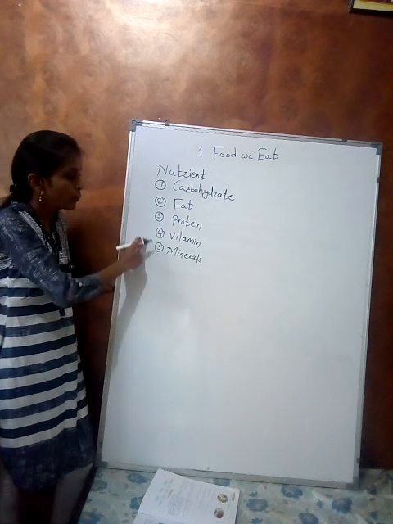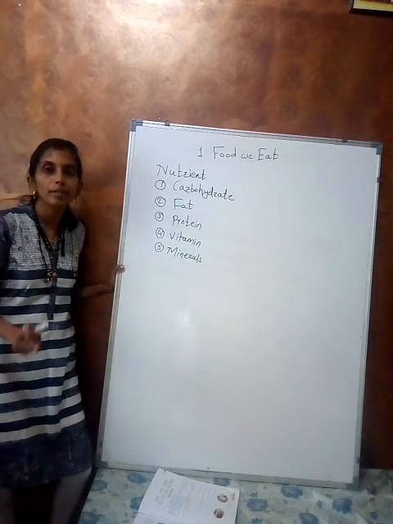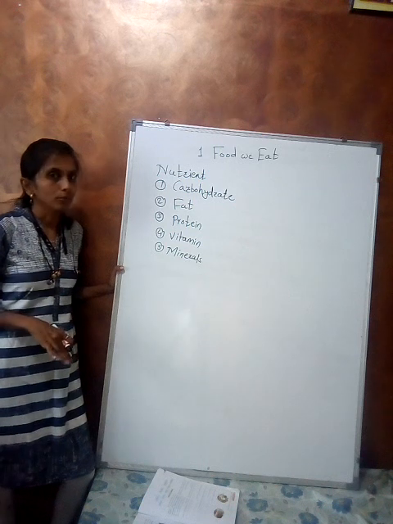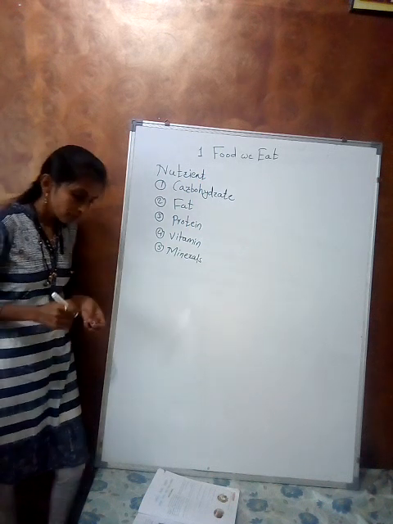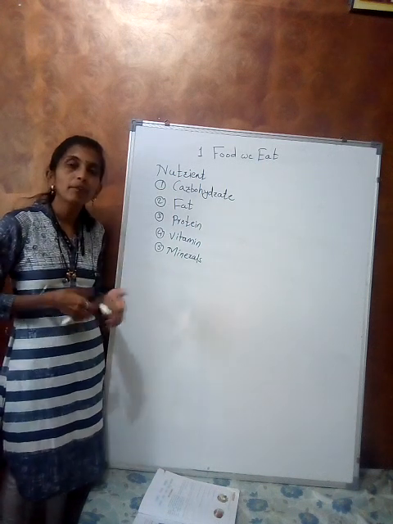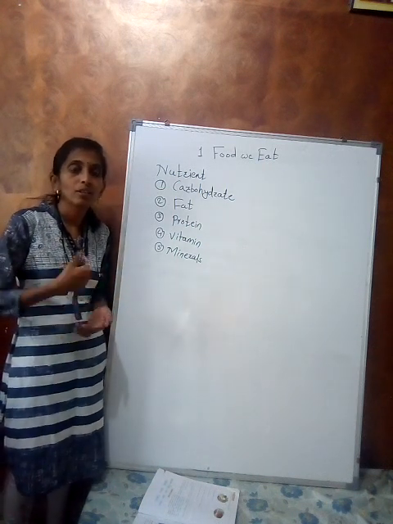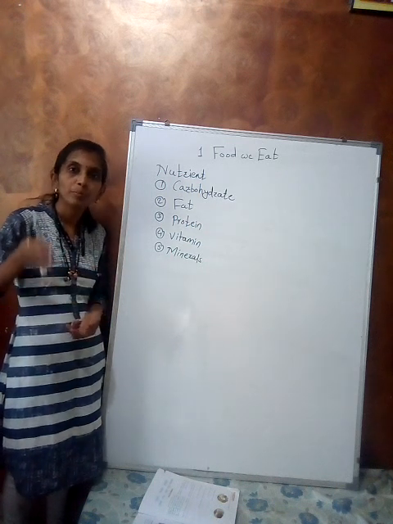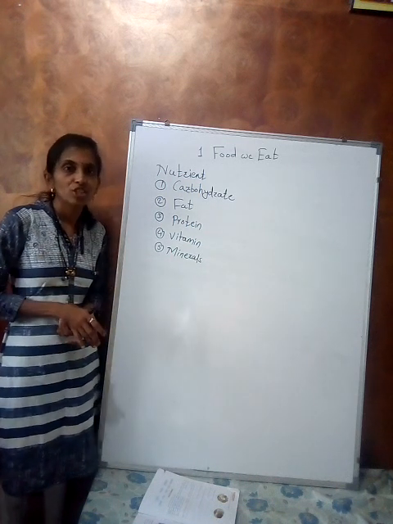These 5 types of nutrients are present in our food. Apart from the nutrients, roughage and water are also present in our food. This is also important for our digestion process.